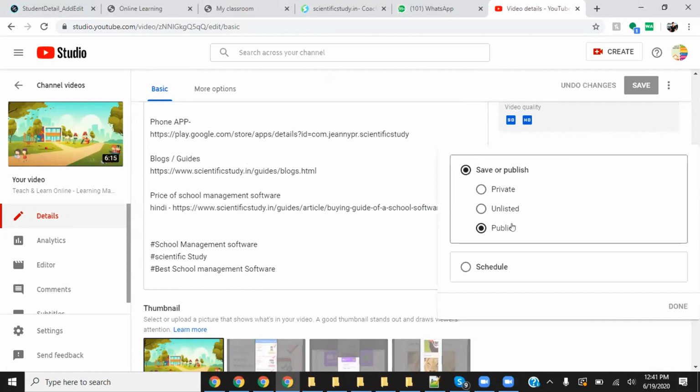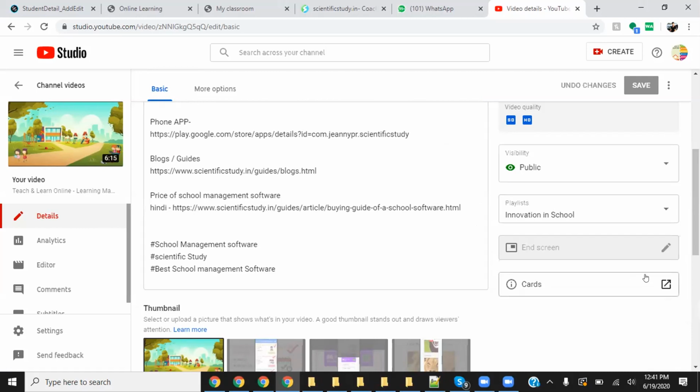click here, and instead of public and instead of private, choose unlisted. With unlisted, the video will be displayed only to the users that you share the link with. No other users will be able to see that video on YouTube, because it's not public on YouTube. So this will be displayed only to the users you are sharing the link with.